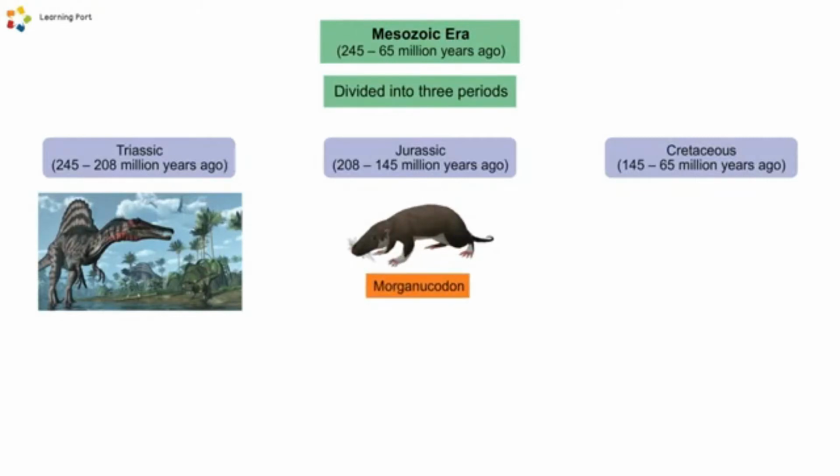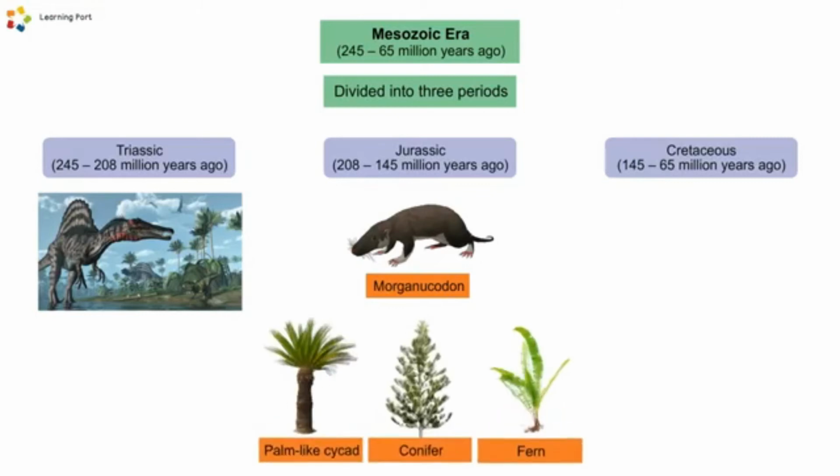Morganucodon was one of the earliest mammals that lived during the Jurassic period. The first non-flowering plants, such as conifer, palm-like cycad, and fern, appeared during the Jurassic period.